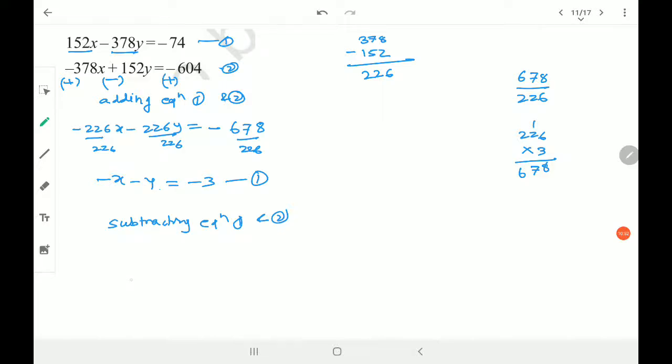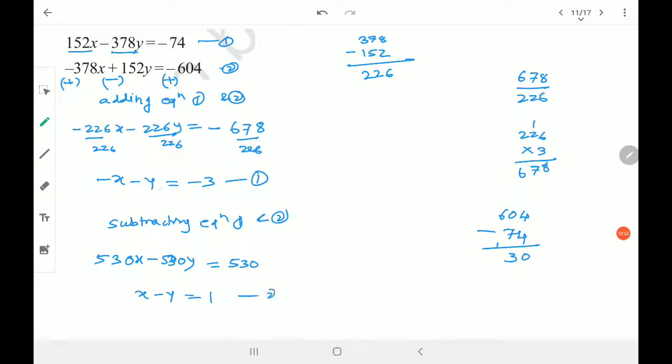So 8 plus 2 is 10, 1 carry, 5 plus 1 is 3 with 1 carry, giving 530x minus 530y is equal to, now this is going to be subtraction, 604 minus 74. Yes, it is 530. So the sign will be positive, of course. So x minus y is equal to 1.